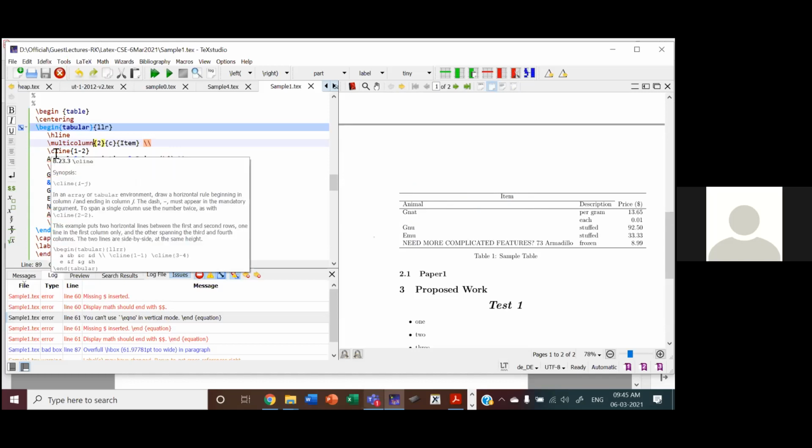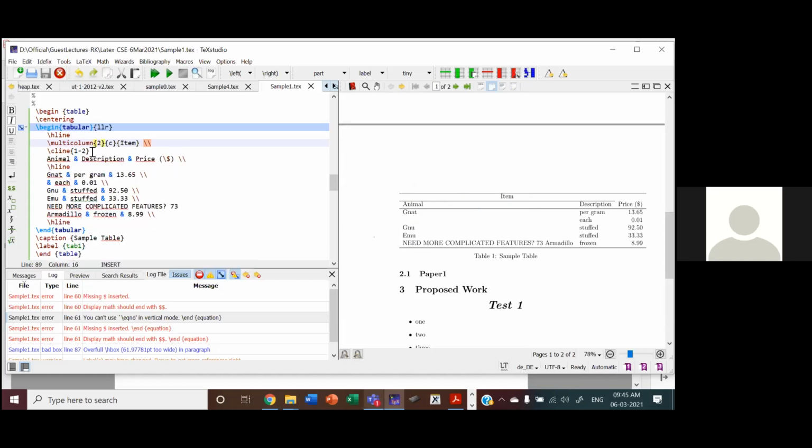This is center line 1 to 2. I want to give a center line only for 2 columns. So you can see if it is a horizontal line, the line will be for the entire table. But here I want to give a center line only for 1 and 2. So it's giving 1, 2.